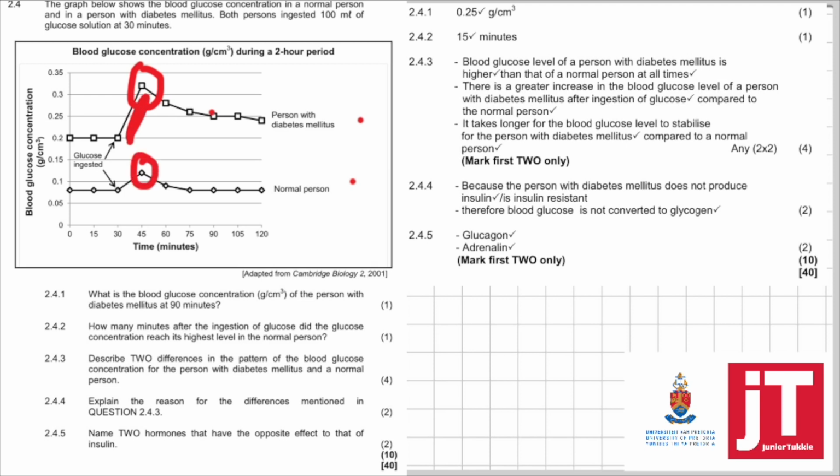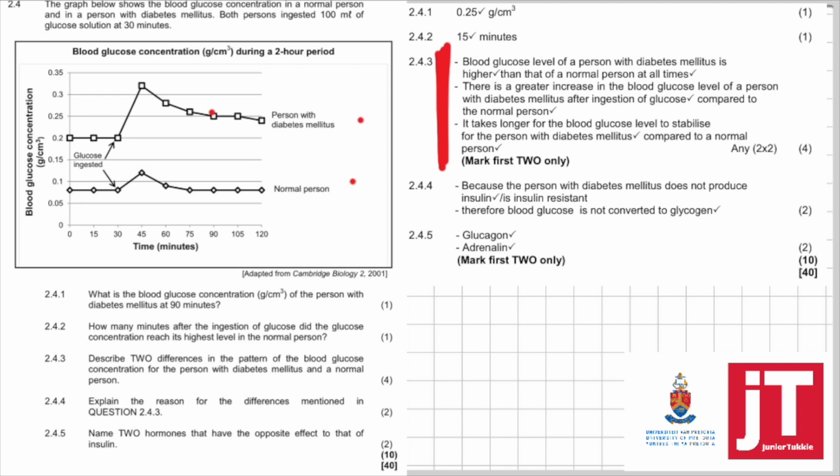There's a greater increase in the blood glucose level of a person with diabetes mellitus after ingestion compared to the normal person. And it takes longer for a person with diabetes mellitus for their blood glucose level to stabilize compared to a normal person. I like this question, especially if you look at the memo, they want certain things. So make sure you practice this question and get used to how they want you to answer in the exams.